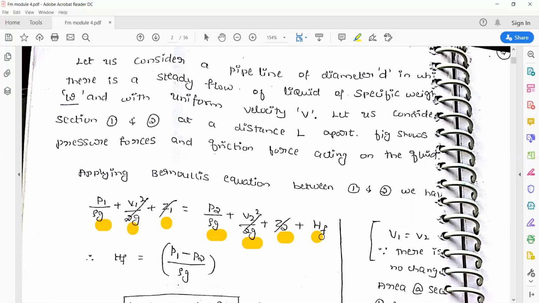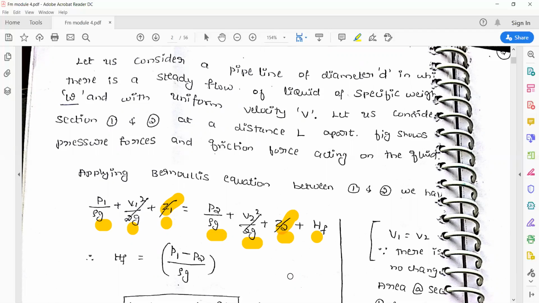In this, since the pipe is horizontal, you can cancel Z1 and Z2 because both will be at the same height.